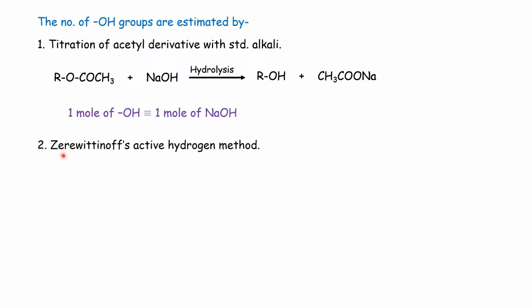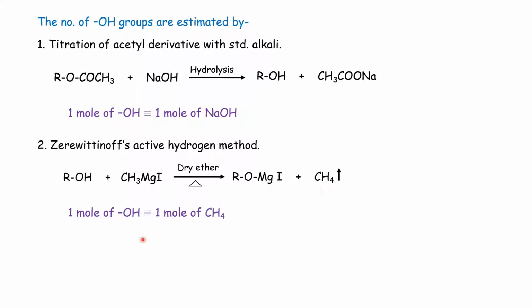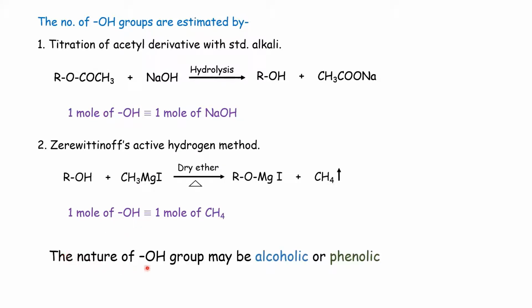There is another method, Zerewitinoff active hydrogen method. In that case, the compound containing hydroxy group is treated with methyl magnesium iodide, Grignard's reagent. Then such type of products are obtained. Methane gas is evolved. And for 1 mole of OH, 1 mole of methane is evolved. That is, evolution of 1 mole of methane corresponds to 1 mole of hydroxy group. Thus, with the help of that method, we can estimate number of OH groups present in the compound. But that hydroxy group may be alcoholic or phenolic in nature.